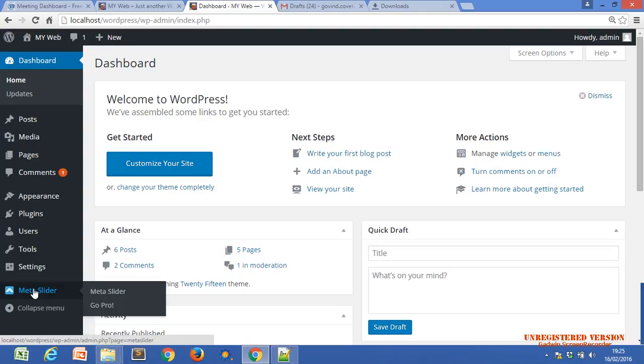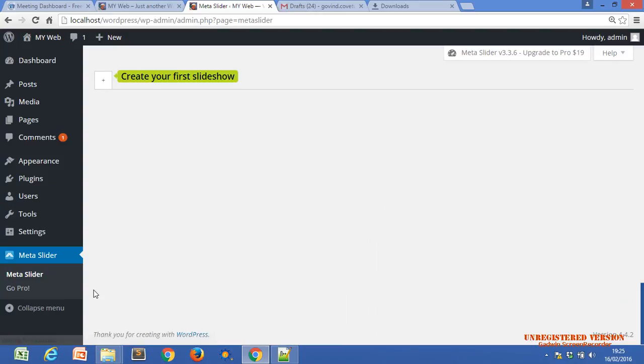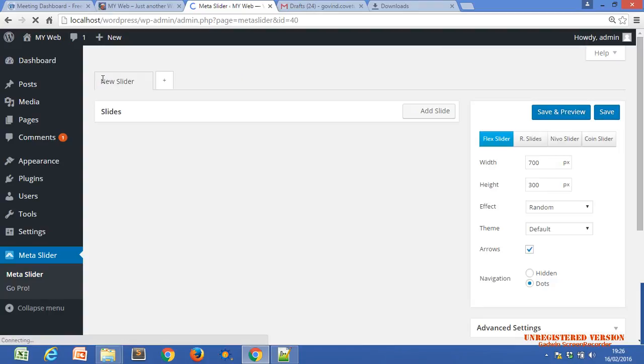Okay, let's see how we create the slide. Just click on Meta Slider, create your first slideshow. Just click on this plus icon, add slide.